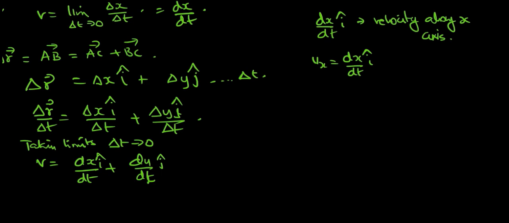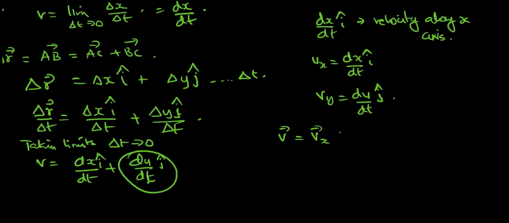In the same way, this represents the velocity along the y axis, so Vy is equal to dy by dt j cap. So what we have here is V is equal to Vx plus Vy.